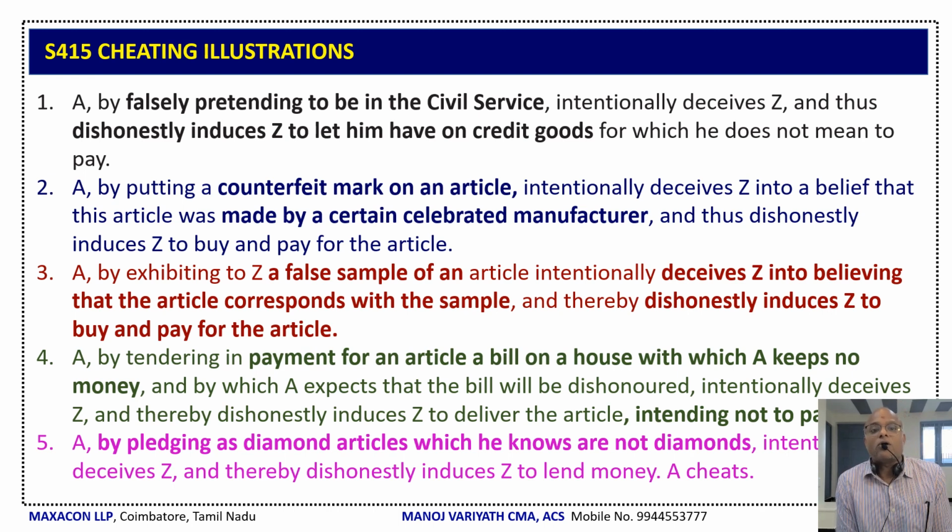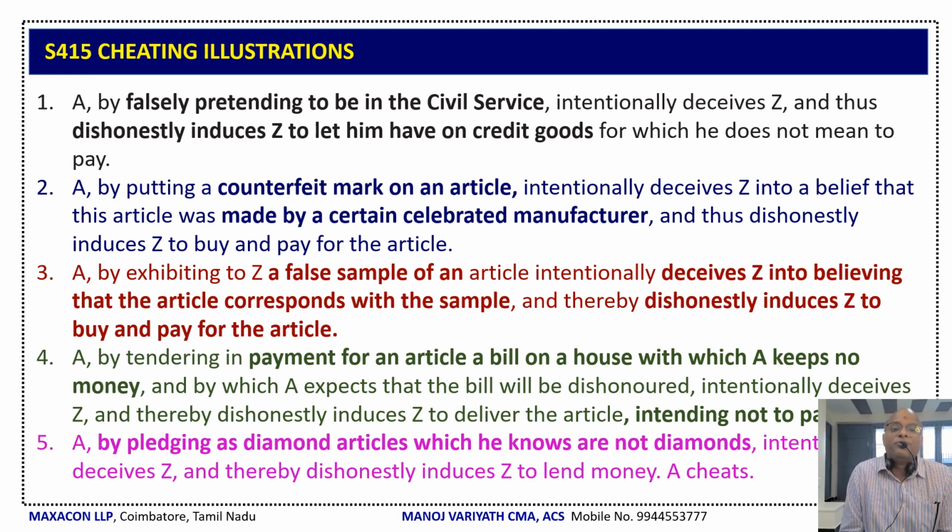Now, A is a shopkeeper. He puts a counterfeit mark of a popular brand on the article, with the intention to induce Z to buy it believing that it is from a celebrated manufacturer, and then Z pays the money. It is a clear case of cheating. Now, A exhibits a false sample, a superior sample, to Z and deceives him into believing that the article corresponds with that sample, but the article given is of inferior quality, thereby dishonestly inducing Z to buy and pay for it.